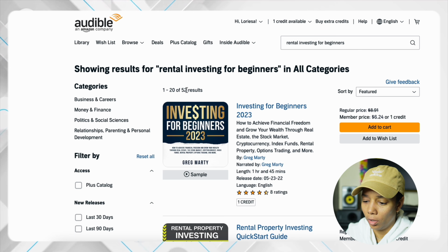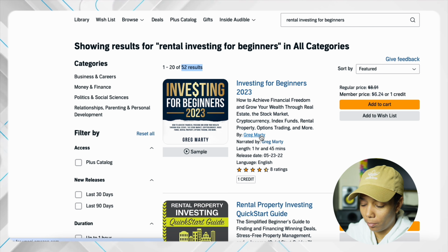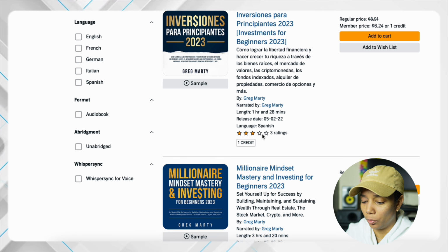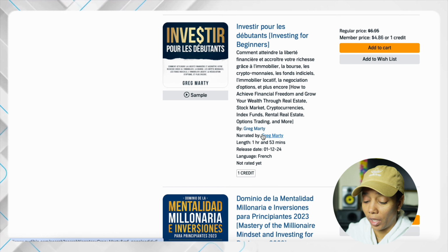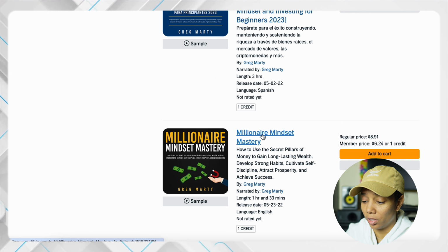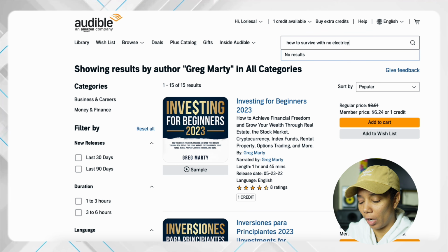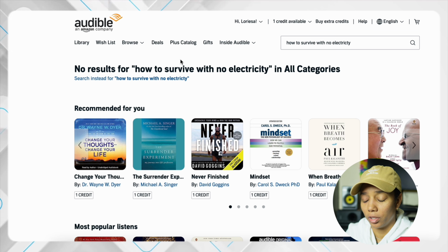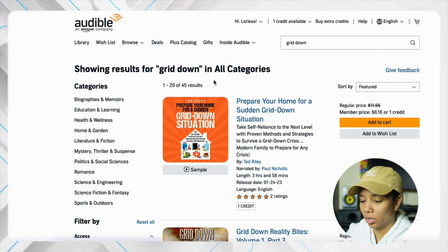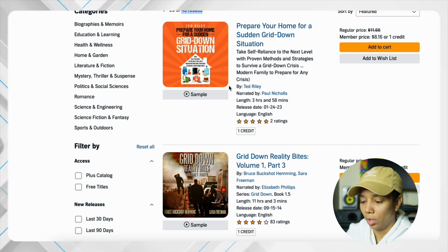As you see, 52 results. Again, you can click on the name and you can see what types of books this author has published. As you see, they even put theirs in different languages, which is very, very smart. So let's check how to survive with no electricity. There are no results for how to survive with no electricity. Let's just type grid down, and there are 45 results for grid down.